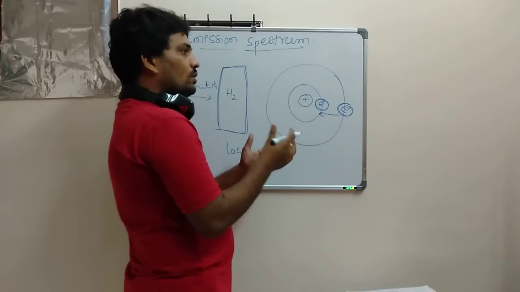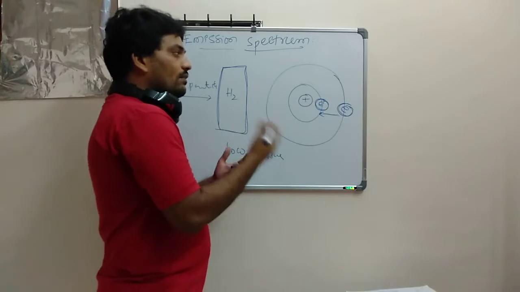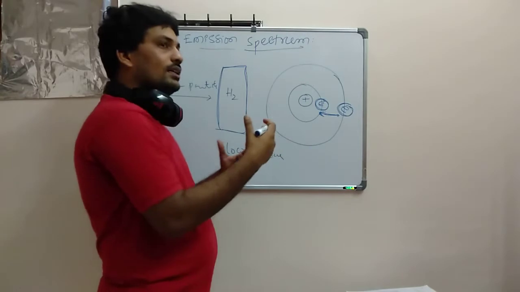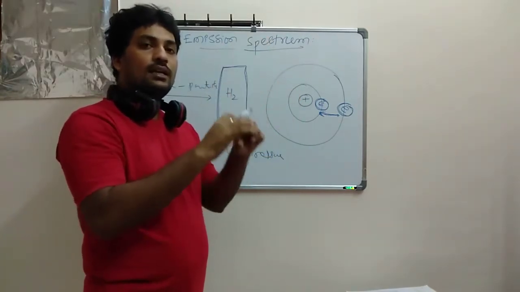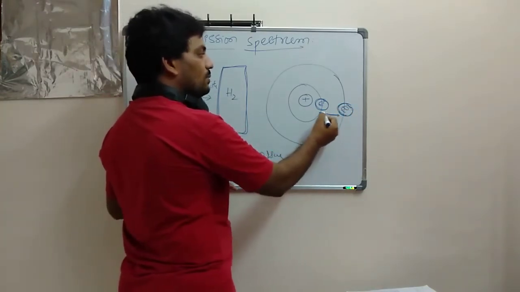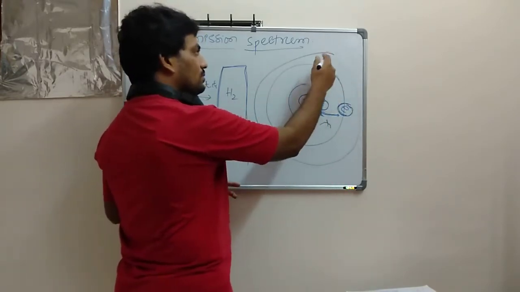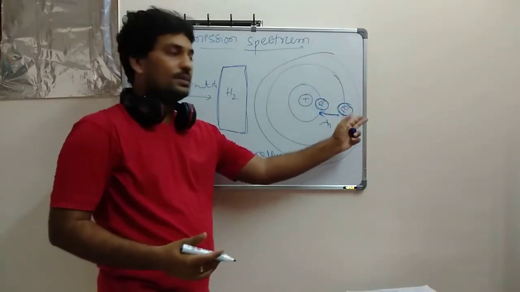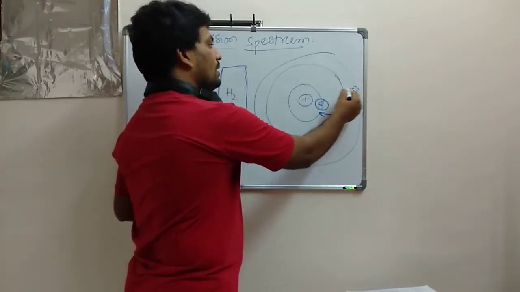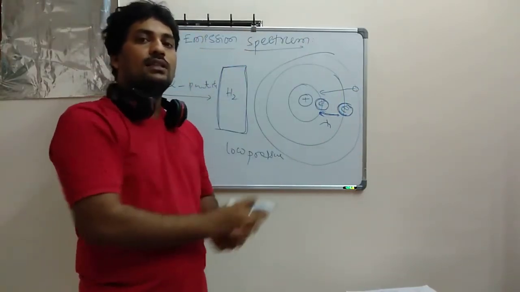I already told you the third postulate of Bohr's, which is related to the wavelength. Whenever it gives a different wavelength, they found a certain kind of spectrum scale. Let's suppose this electron comes from here, it will exhibit some kind of wavelength. Let's suppose it went to some other orbit. If it is coming back to its original orbit from there, it will also emit some kind of wavelength. Based on this wavelength, they found different spectral scales.